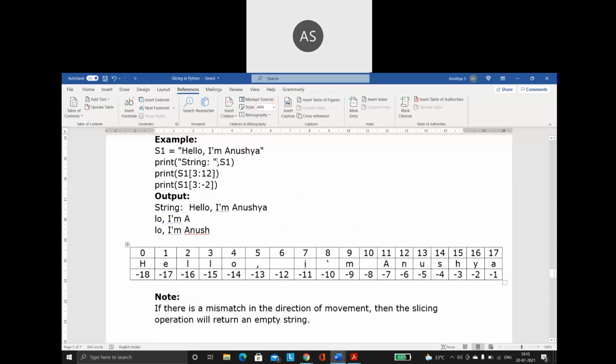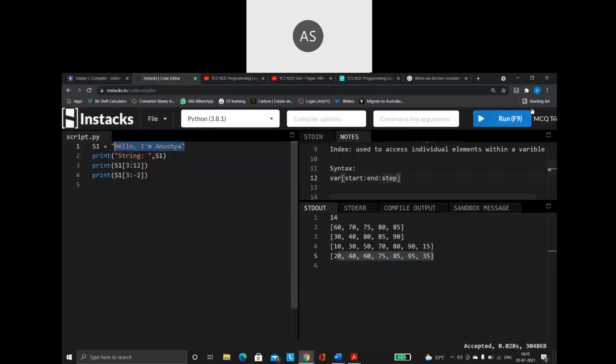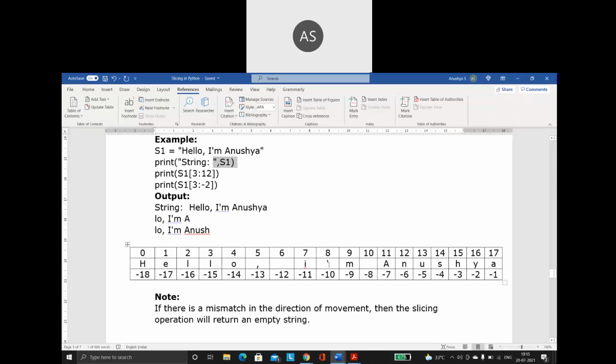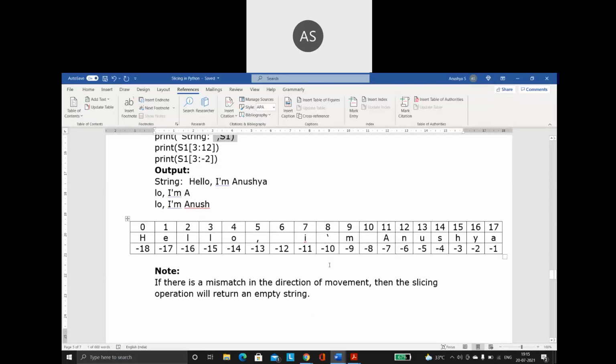First I am going to print the entire string. If I print the entire string, the complete value is printed. Then see the next one, I am saying 3 to 12. Index position 3, ending is 12. When the ending is 12, it will go only till 11.